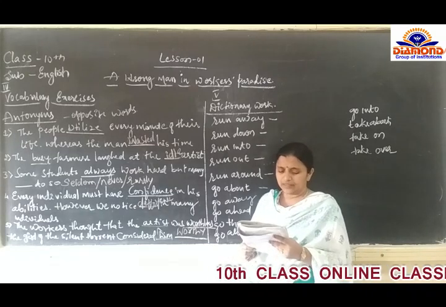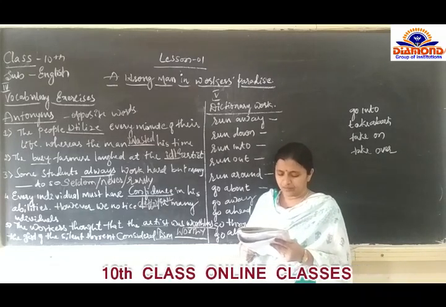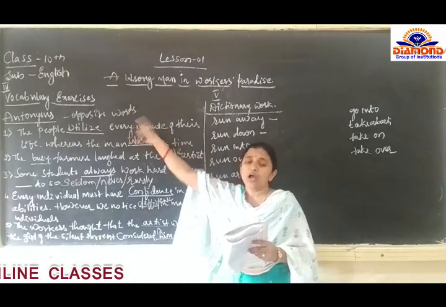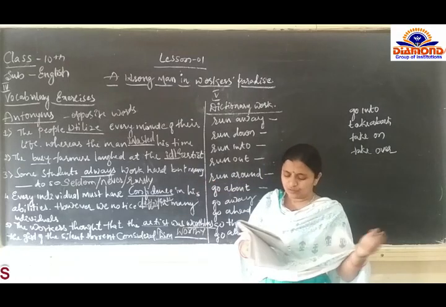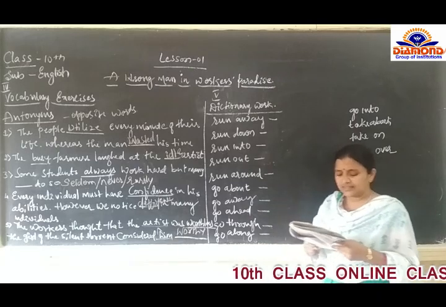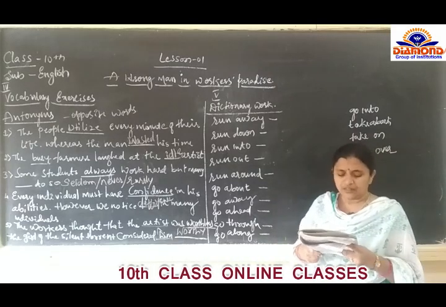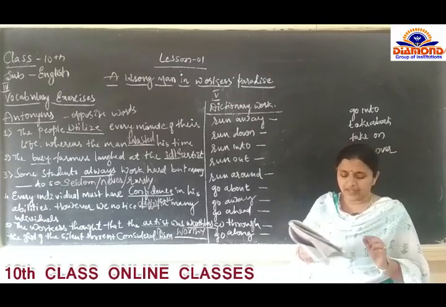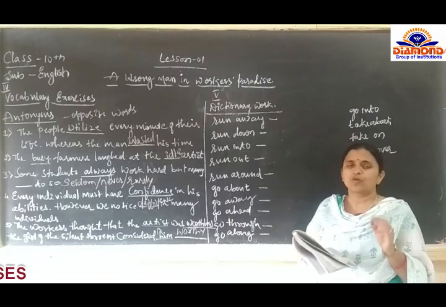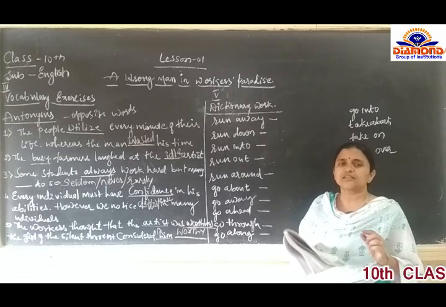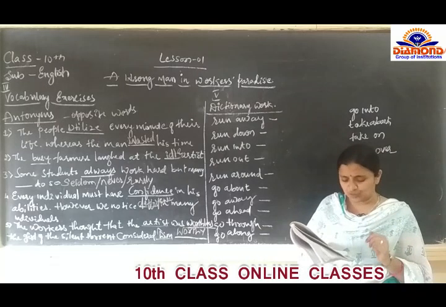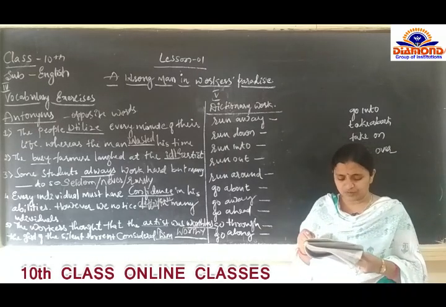So here in this fourth bit we discussed antonyms. I told you antonyms means opposite words. So we will go for the next exercise, the fifth one, which is language activities. Option A is dictionary work. For this you have to go to the dictionary and search the meaning of the given word. Some of the words are given in your textbook. If you have the textbook, go through it.